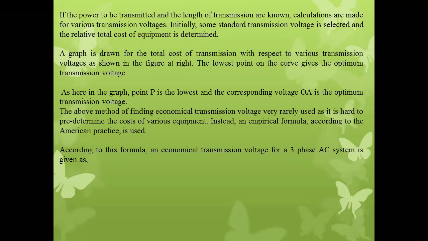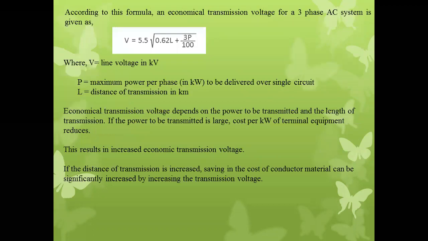The empirical formula was developed by American electrical systems. They have given that empirical formula to calculate the economical transmission voltage for the three-phase AC system. According to that formula, the economical transmission voltage of a three-phase AC system is given as V equal to 5.5 under root of 0.62 L plus 3P divided by 100.